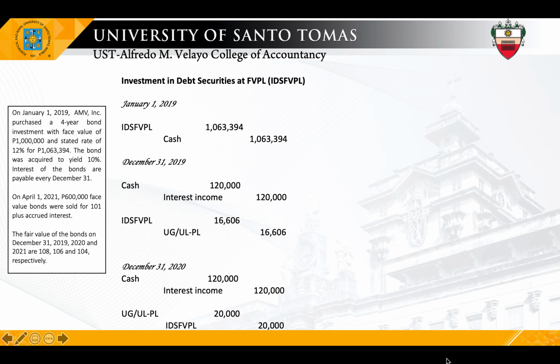So because on April 1, the 600,000 bond is sold to a new investor, new creditor.